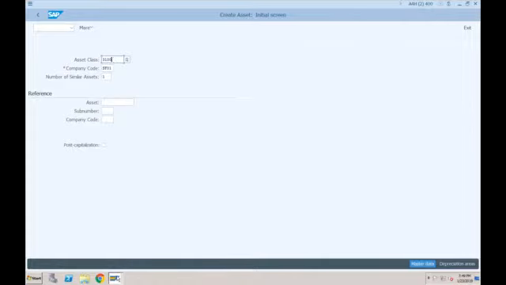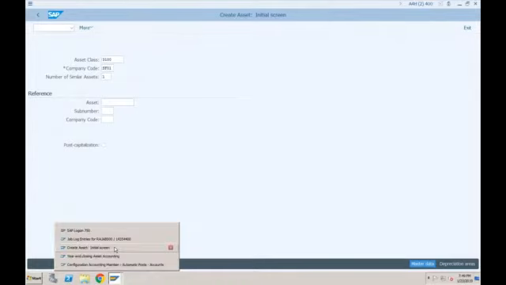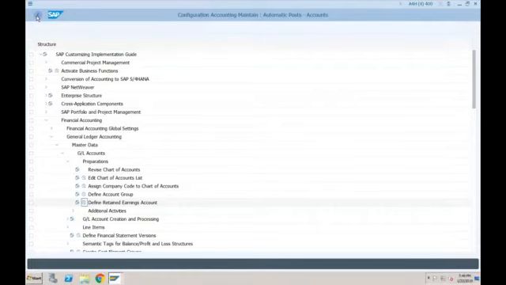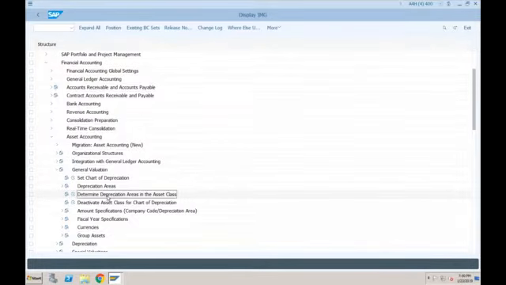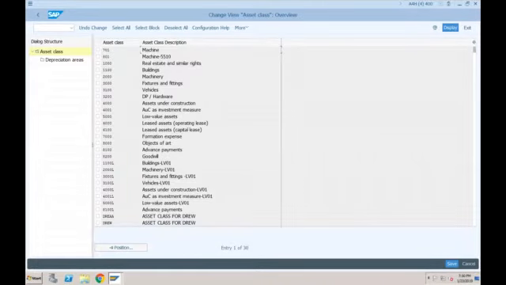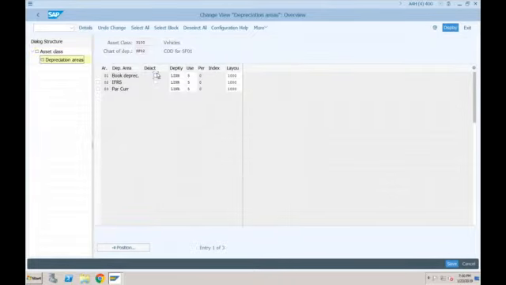So normally, if you go to this configuration of asset accounting, this is the configuration, determine depreciation areas in the asset class. Okay, here these are the different asset classes. Now these are not relevant to any particular chart of depreciation. These are just created at the client level. But whatever asset class you need to use, you have to select that asset class. You have to go into the depreciation areas, and you have to specify whether these depreciation areas are active for this asset class or not. Okay, so this one we activated, right?